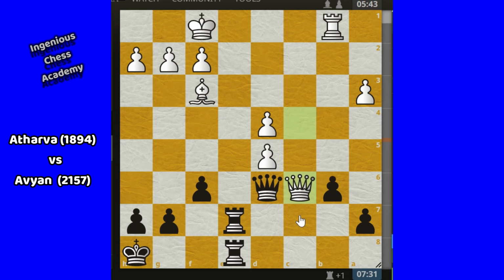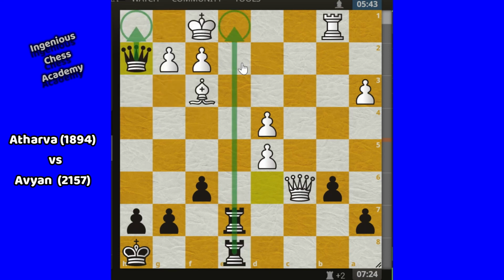But Abhiyan realized that he should not capture this queen. If he captured the queen, then the game is over for him. He cannot win the game at all. So Abhiyan played his best move. What is the best move? He played queen takes h2. Which is a very good move here actually. The next move is a checkmate pattern. Why? Because this file is completely closed by these rooks.